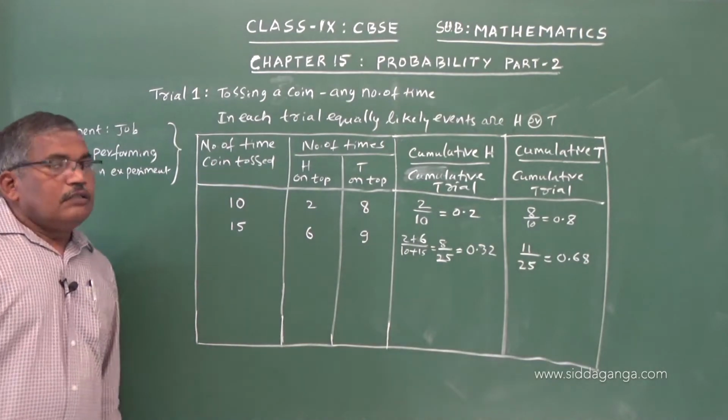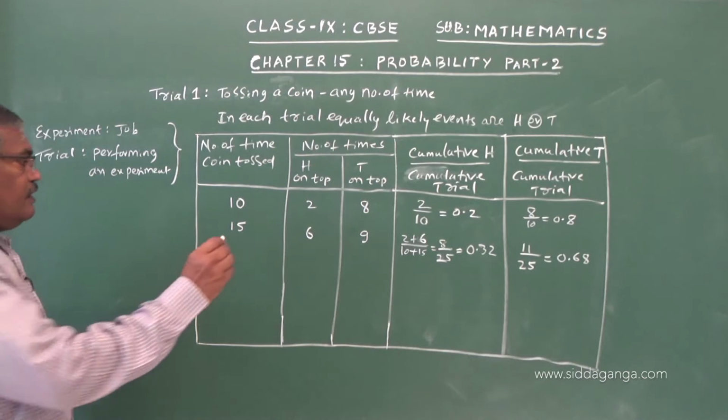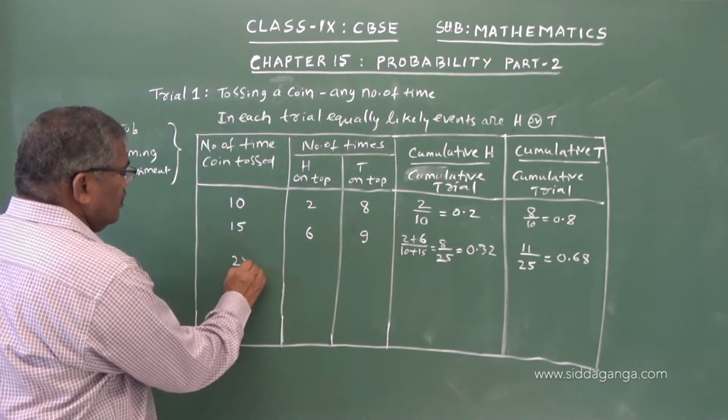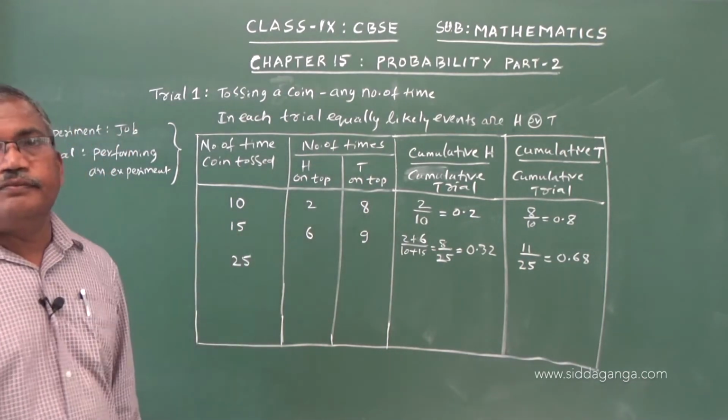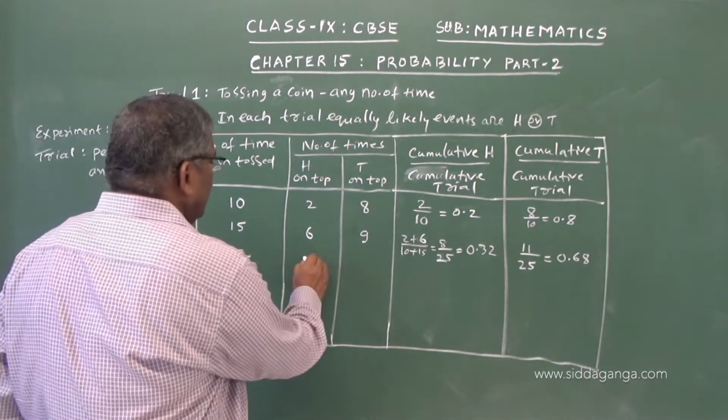Suppose we did another trial of 25 times, and the results obtained are say 13 and 12.